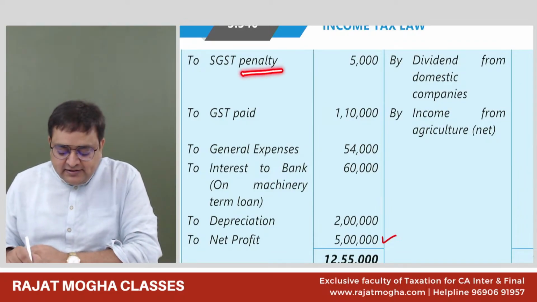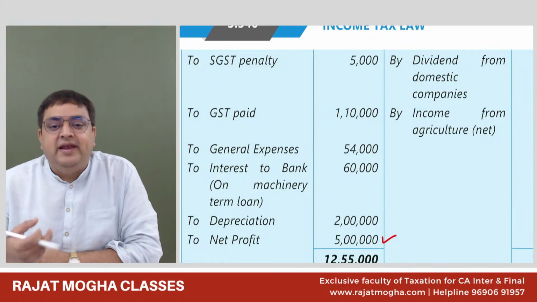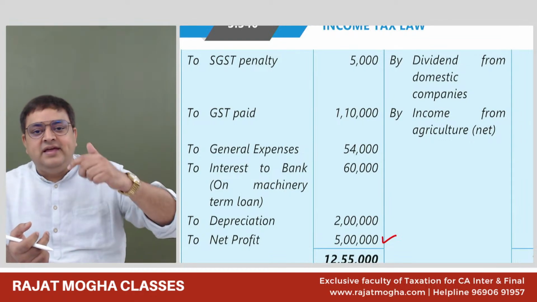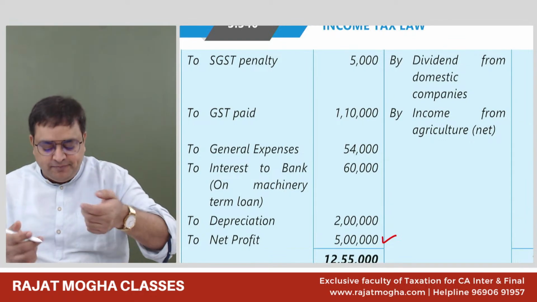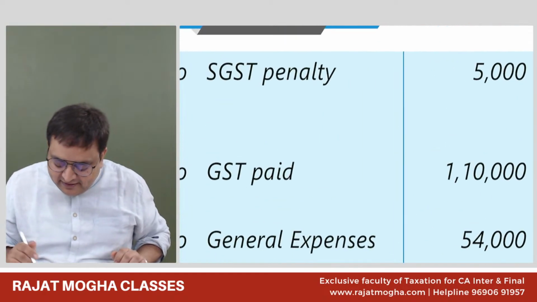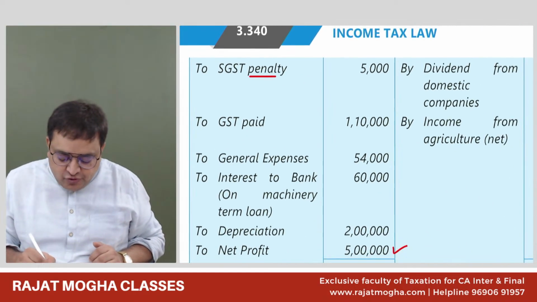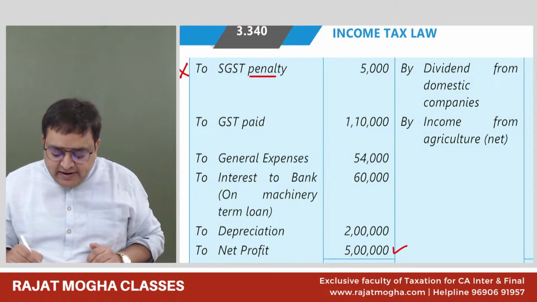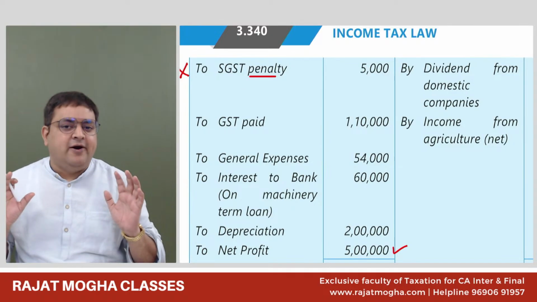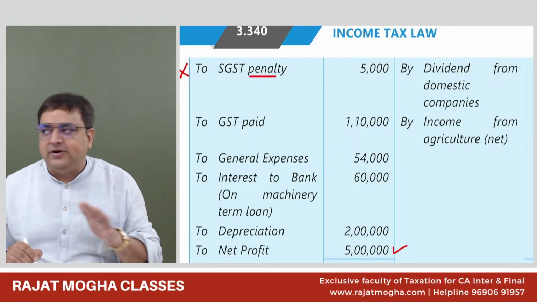Whenever you see the word penalty, why would some law levy a penalty on you? Because you have contravened the law. That is the reason they are asking for the penalty. So penalty is contravention of law. It is penal. The name itself is saying it is penal in nature, so it is not allowed. Had it been late fees or late interest on GST, I would have allowed it. But SGST penalty or any law penalty is not allowed.